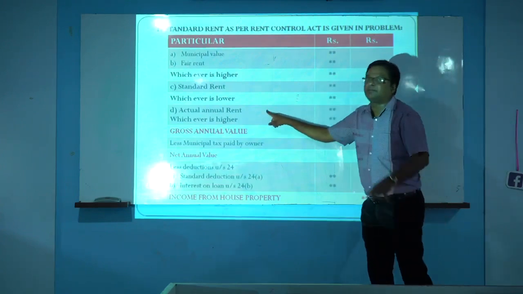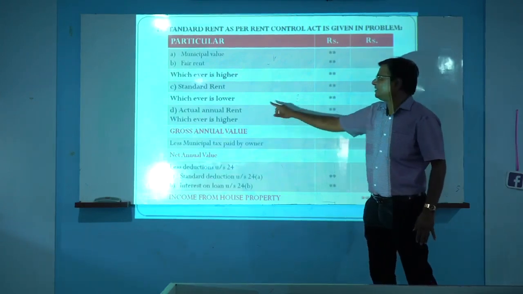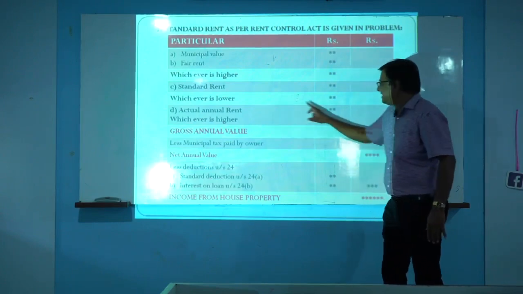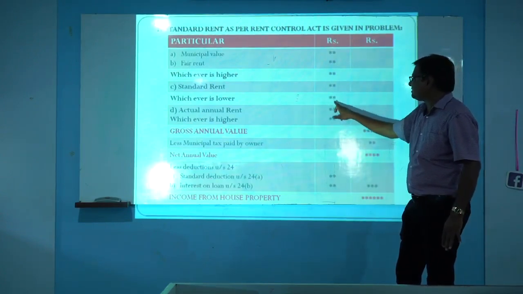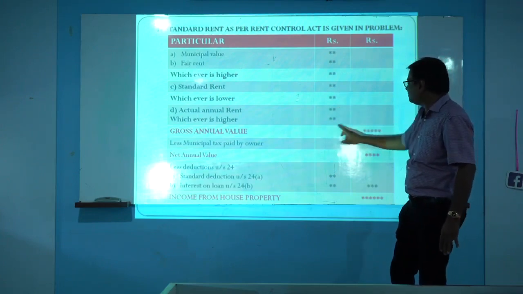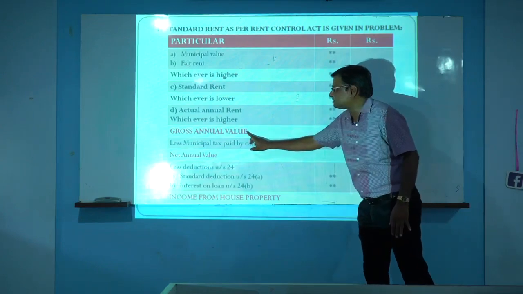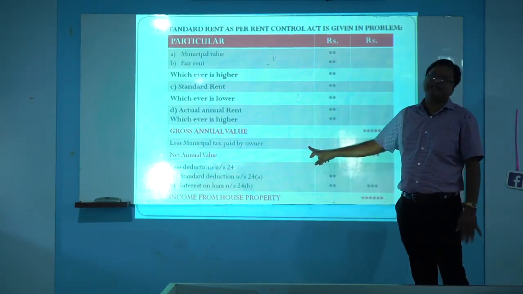Then D point is there. Monthly rent is rupees 5,000 or 7,000. Say monthly rent is 7,000, which means 84,000 is the annual rent. The lower value was 60,000. From 60,000 and 84,000, we take the higher value. That higher value is called the gross annual value. And from that gross annual value, we have to deduct municipal tax paid.